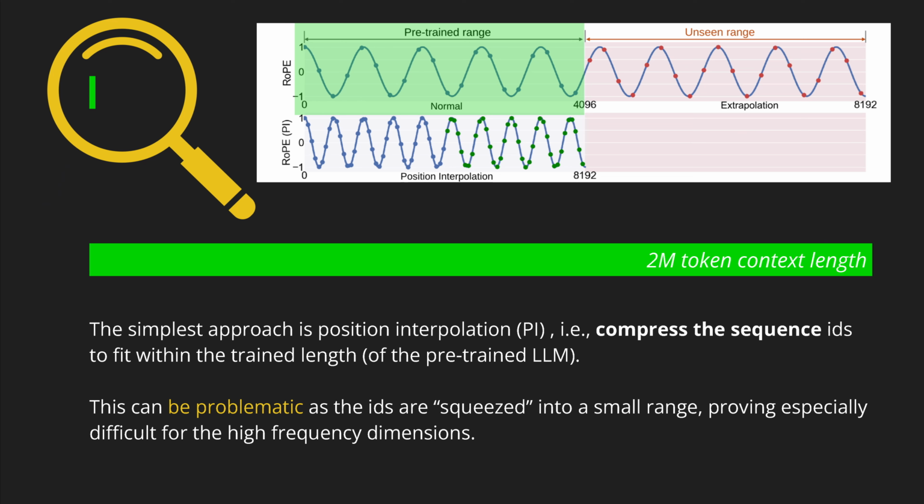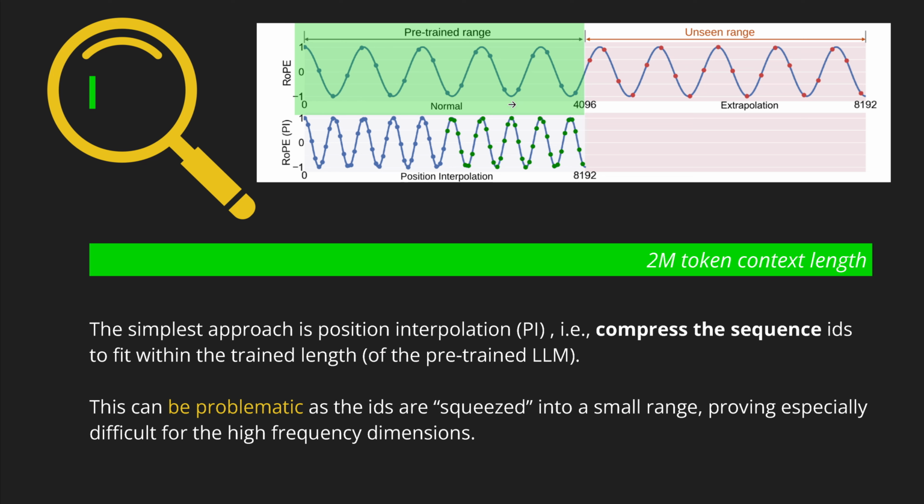And you said, amazing, how is this possible? If I take this and I squeeze it in, there could be some degradation in the performance of the system? Okay. So the simplest approach, what we call today position interpolation, to be absolutely correct, is to compress this sequence to fit within our green trained interval.